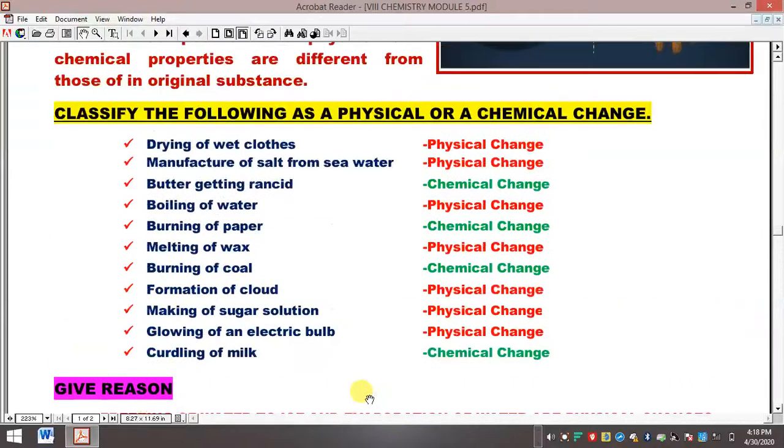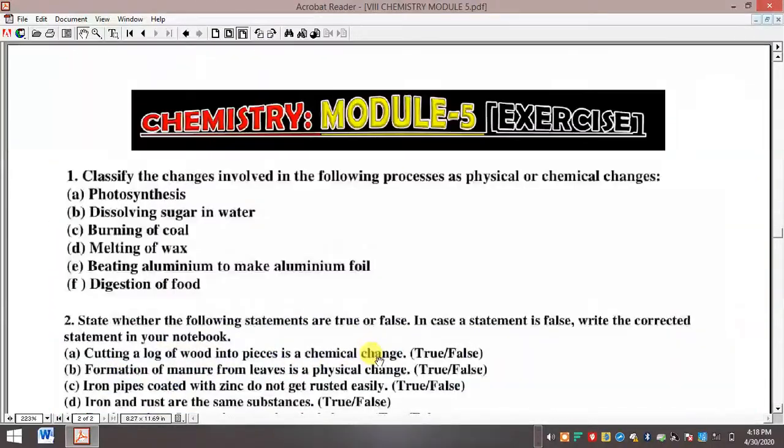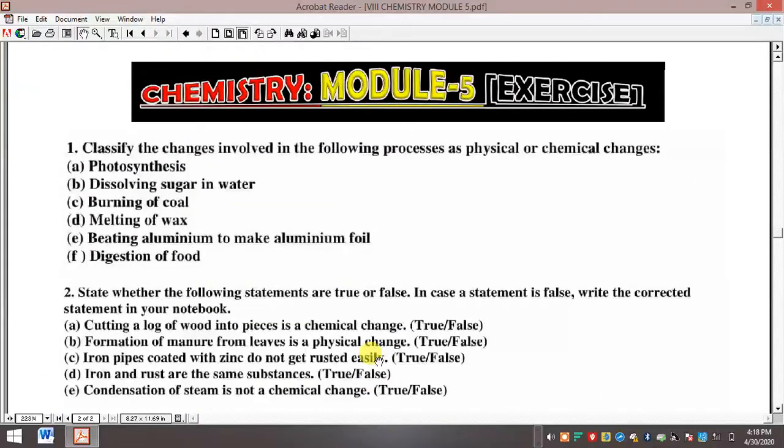Just write down the heading of chapter 2, physical and chemical change. And then do the exercise, go through these questions, and write down the answers.